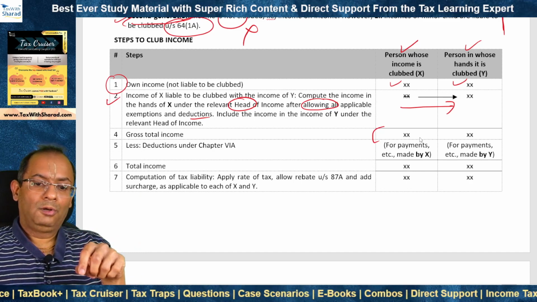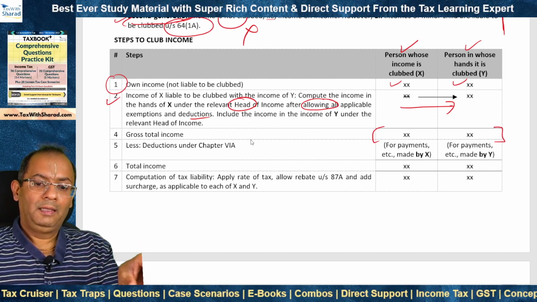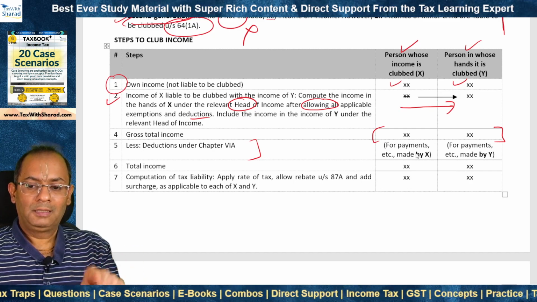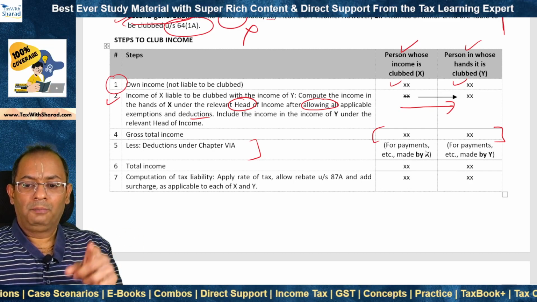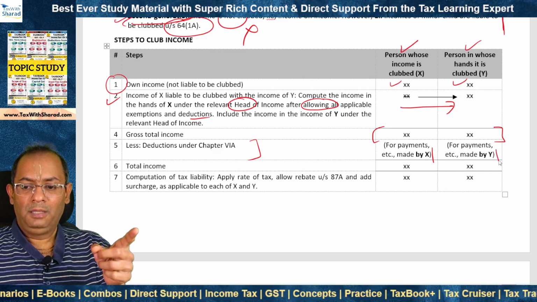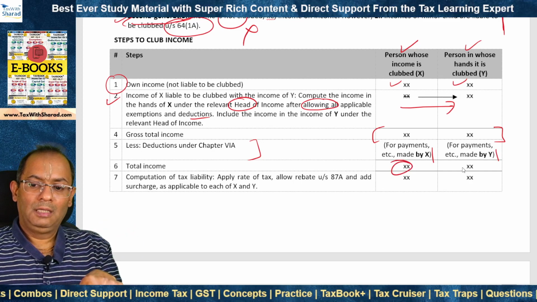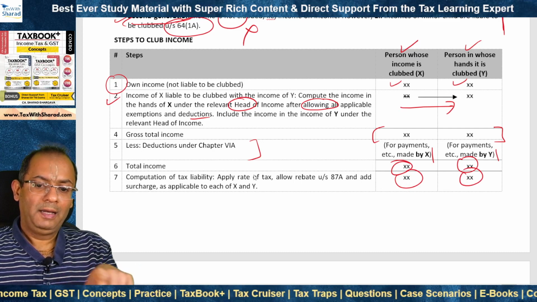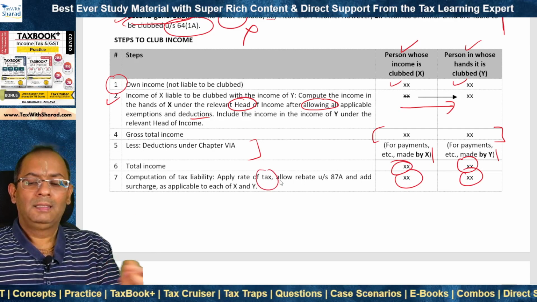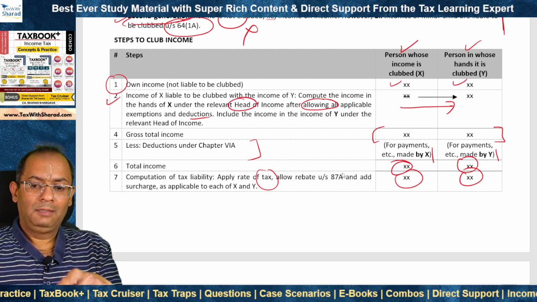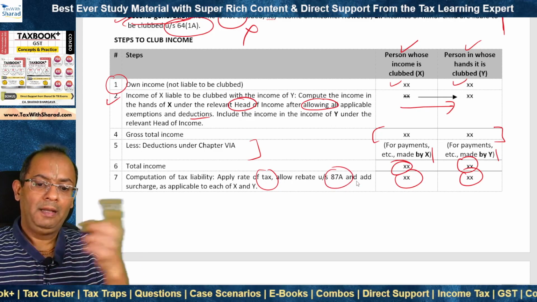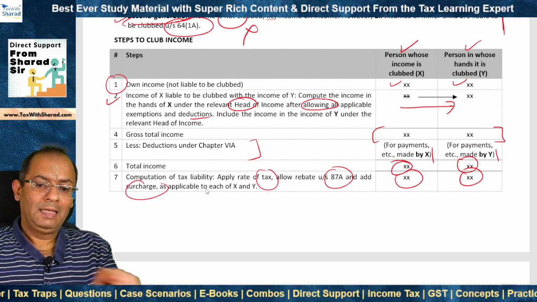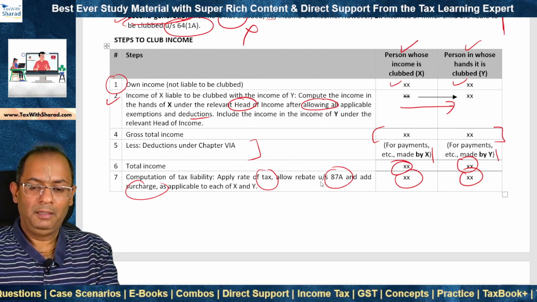Consequently, we figure out the gross total income of both X and Y, and then we allow deductions under Chapter 6A in the hands of X for payments made by X, in the hands of Y for payments made by Y. This gives us the amount of total income on which we compute tax liability for each of X and Y, and we apply the rate of tax as applicable to each of X and Y independently, rebate 87A independently, and surcharge as applicable to each of X and Y independently.